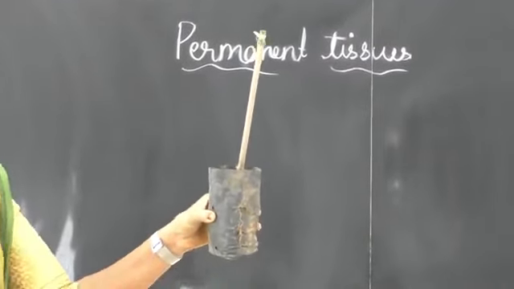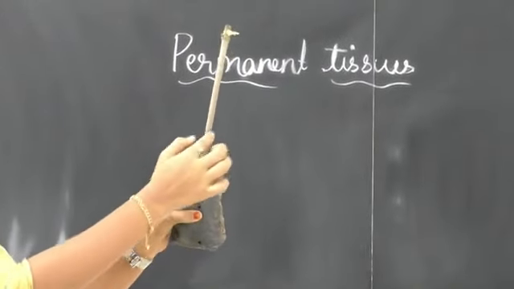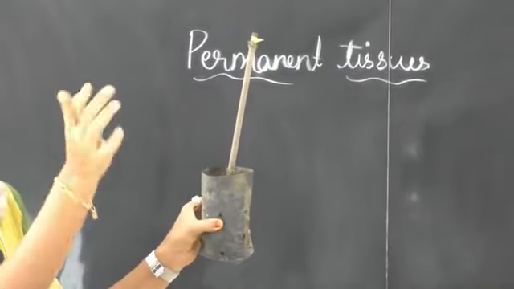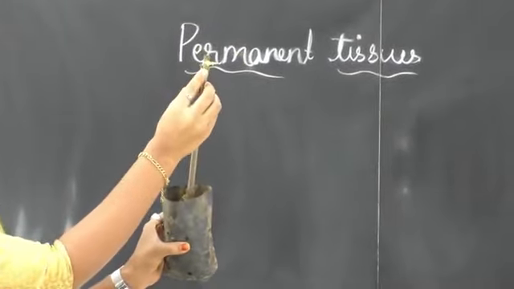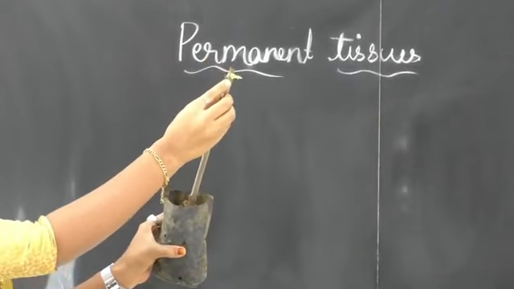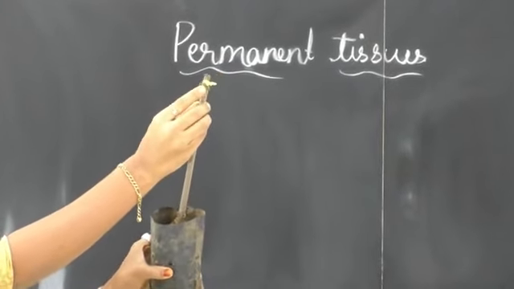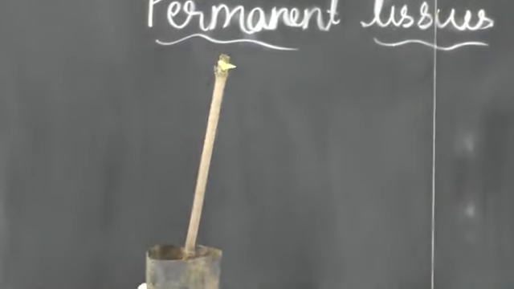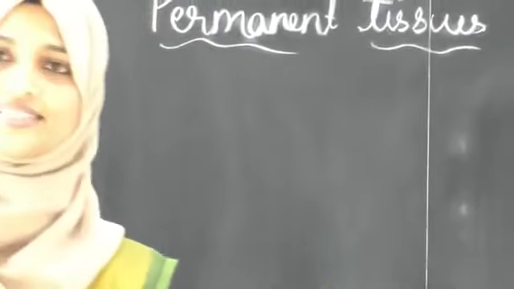What is your answer? So I will show here. See, in this point, what you can say? In this part, it has a permanent tissue. What about this part? This part, see here, it is a growing part. So this part is having what? Meristematic tissue. Okay, these are the examples.